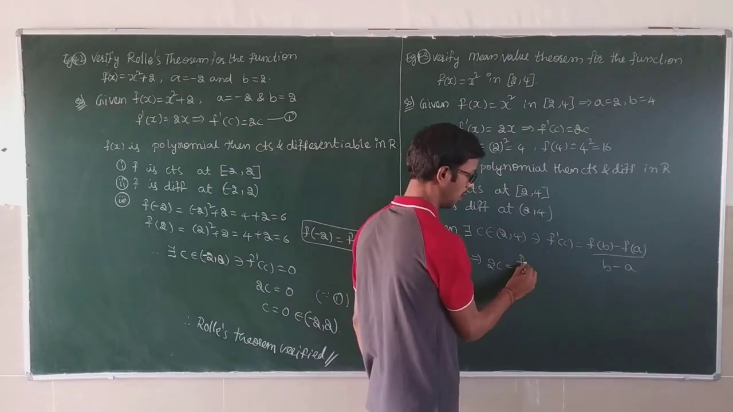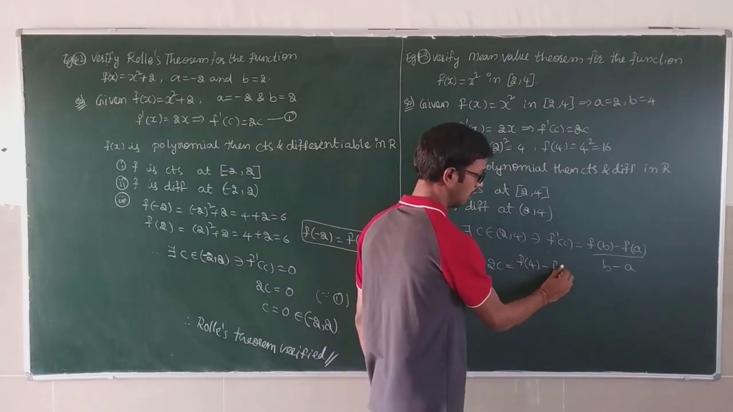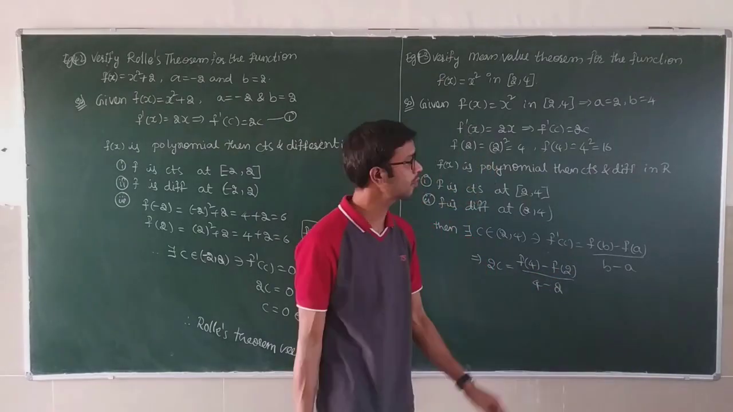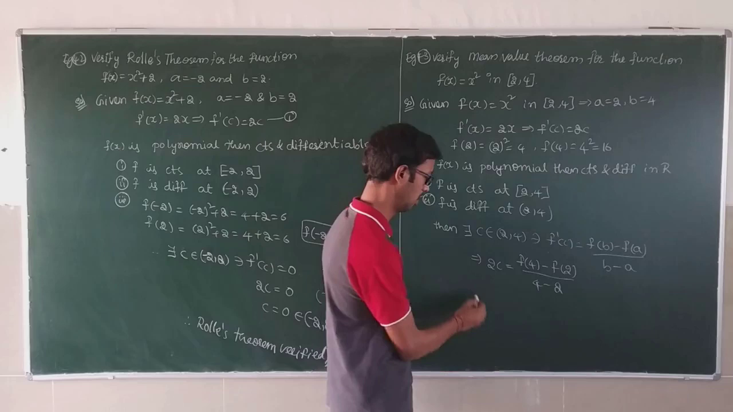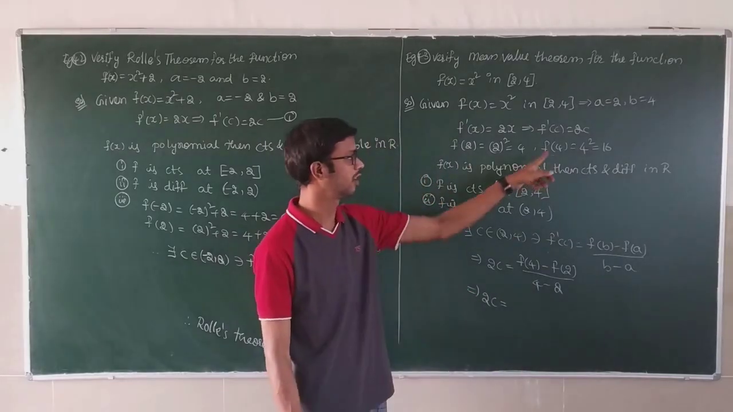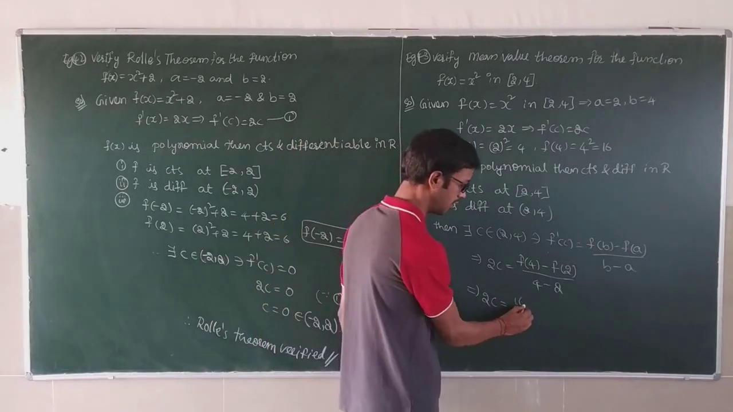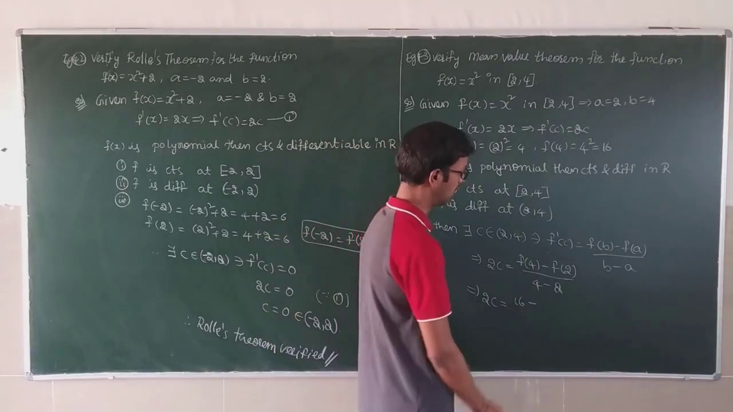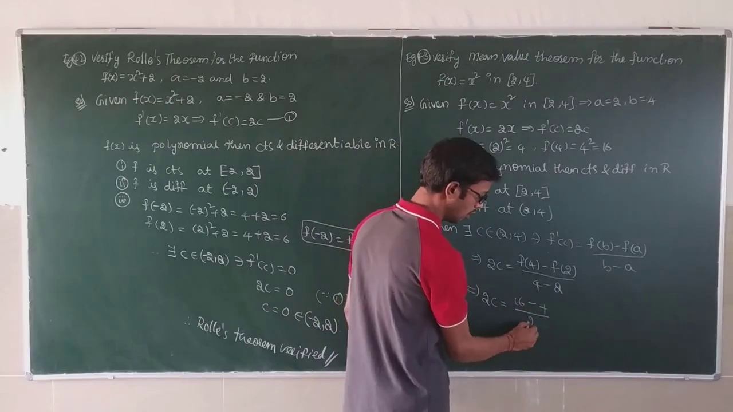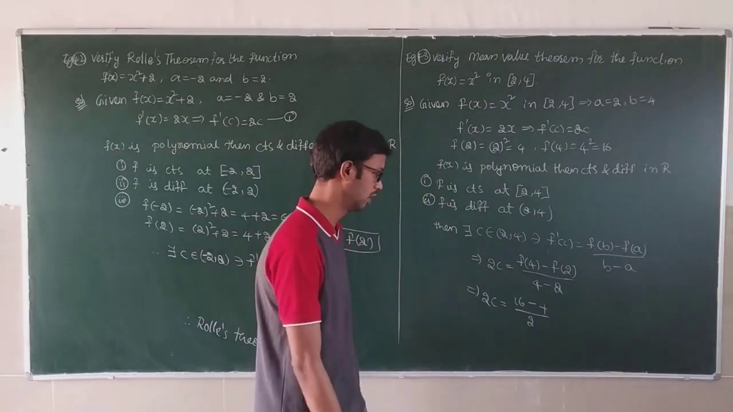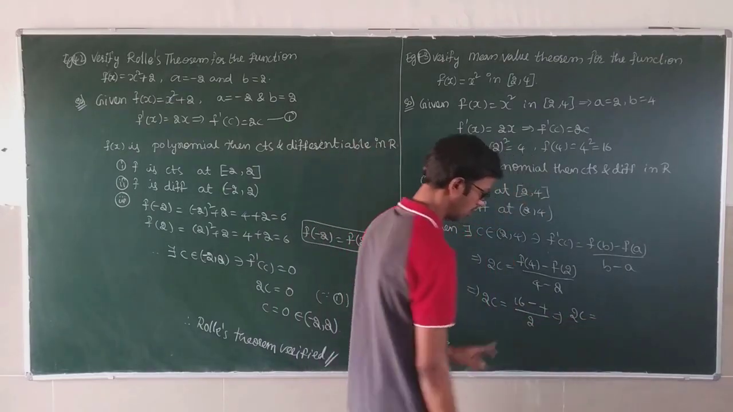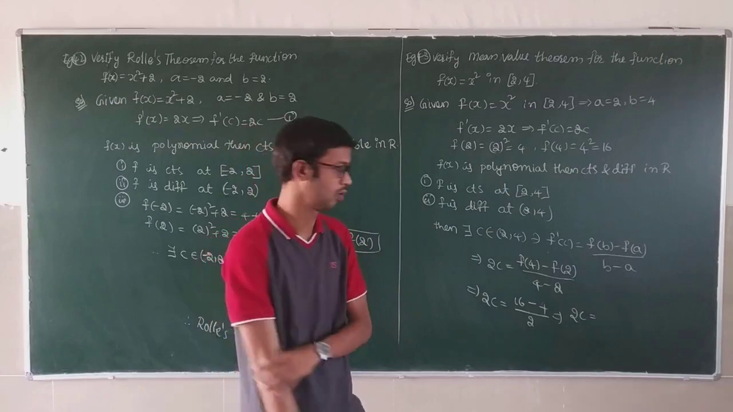Otherwise, write down one step. f of 4 minus f of 2 by 4 minus 2. Substitute the a, b values here first. This implies 2c is equal to f of 4 minus f of 2 by 4 minus 2. What is f of 4? f of 4 is 16, minus f of 2 is 4, divided by 4 minus 2 is 2. Now 2c is equal to 16 minus 4, 12 by 2.